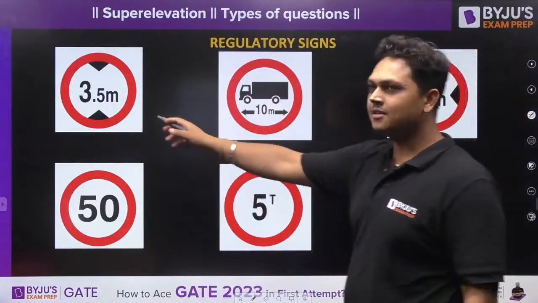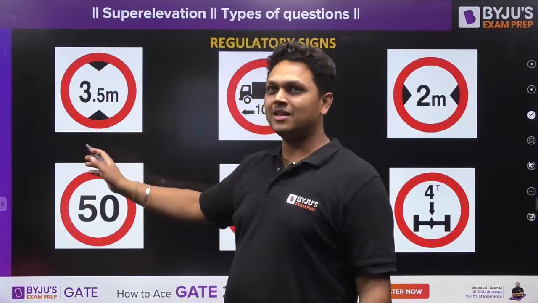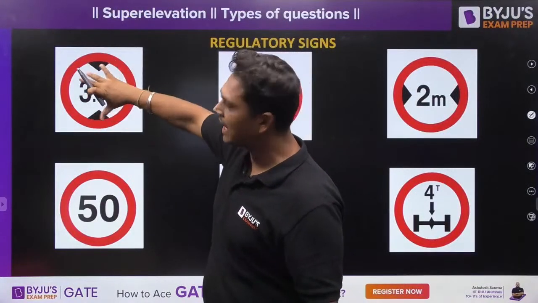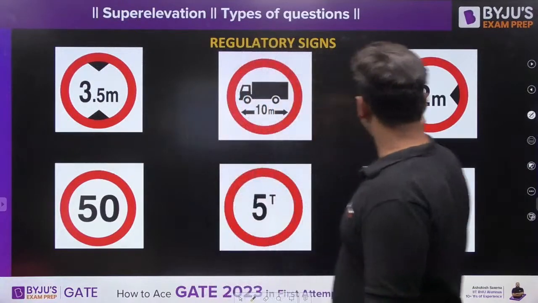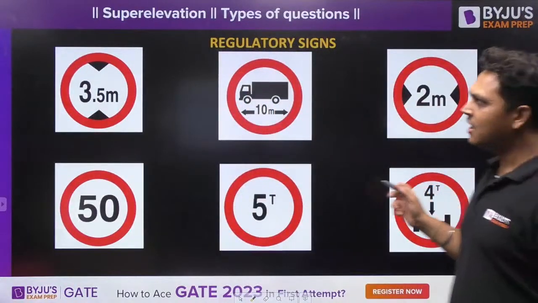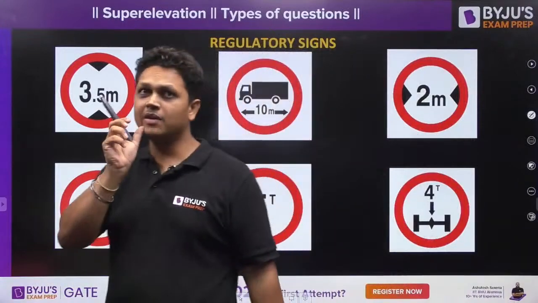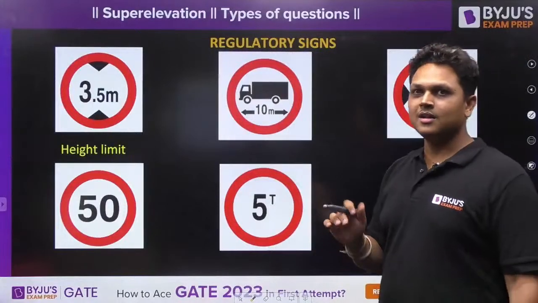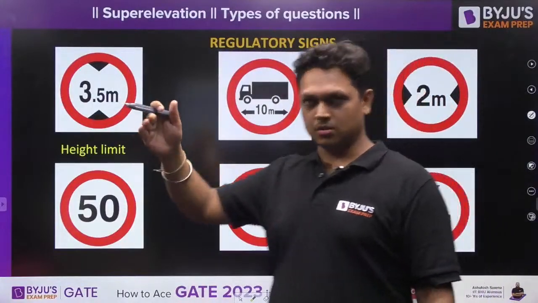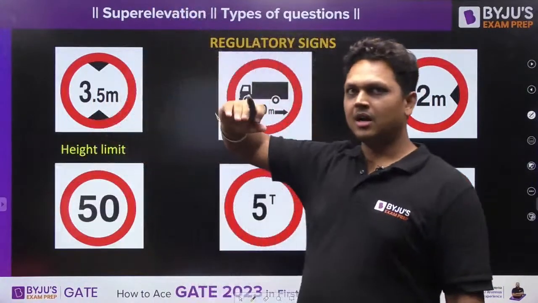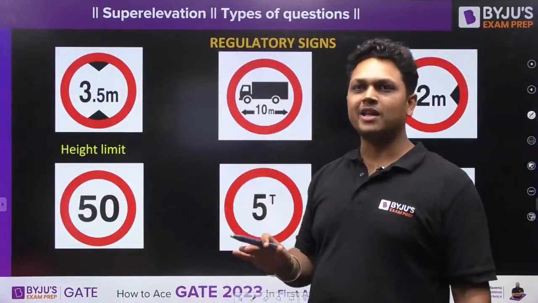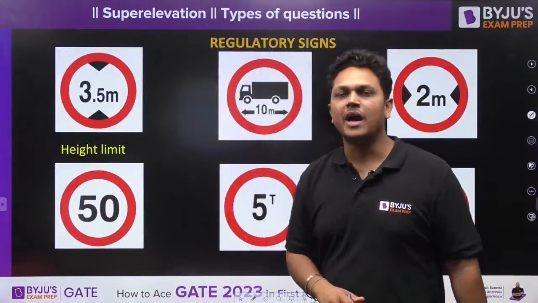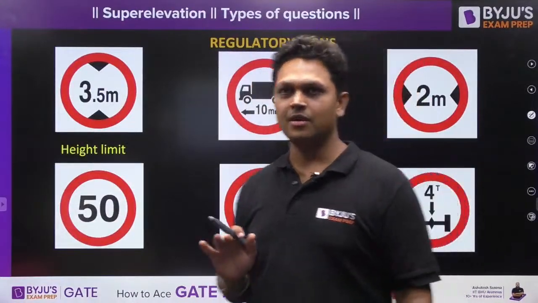So what is this sign? No, it is not width restricted, it is height restricted. See, this is height, right? So this is width restricted. Now where do we restrict the height? If there is any underpass, or in parking, when you enter into underground parking, there also you will find this kind of sign. It will mention what is the maximum height of the vehicle that can enter into the parking. Okay.